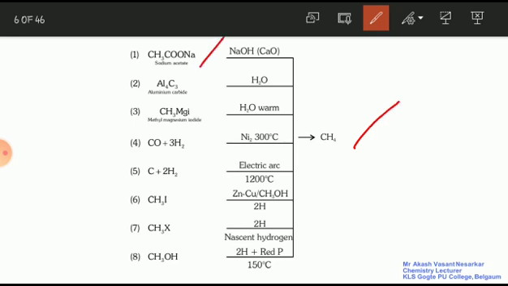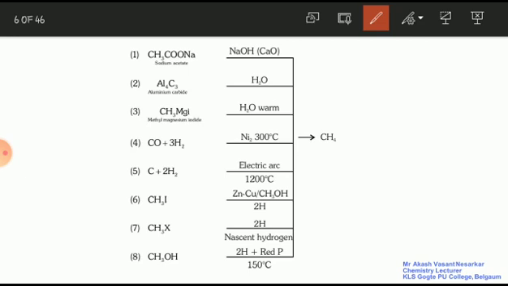So from the Grignard reagent also we can prepare an alkane. From sodium acetate we can prepare an alkane, and from aluminum carbide also, but by using different reagents. Sodium acetate reacts with soda lime, it gives methane. Aluminum carbide reacts with water, it gives methane, and the Grignard reagent reacts with warm water, it gives methane. So methane is what? Your hydrocarbon. The very next reaction is the fourth one, that is carbon monoxide.